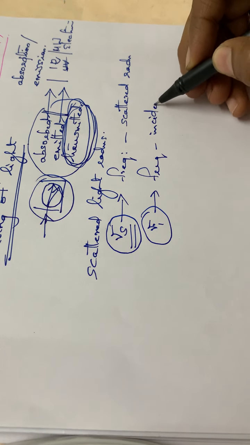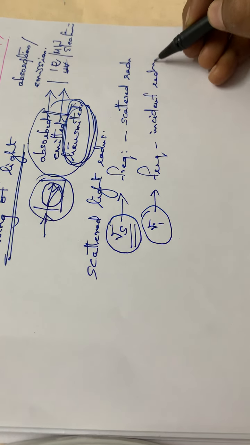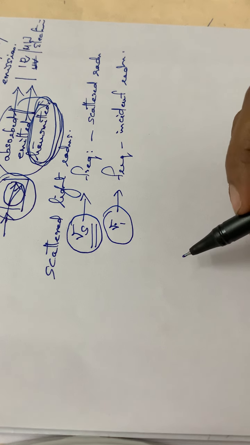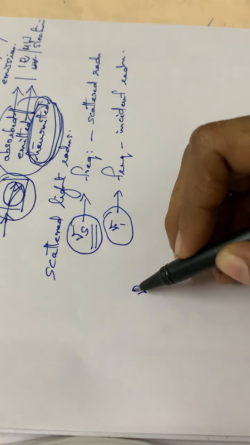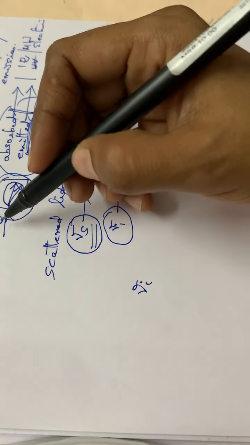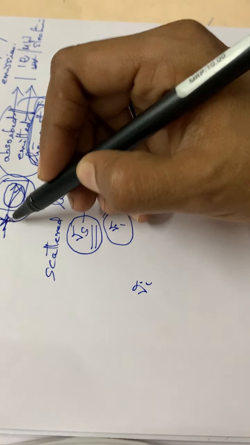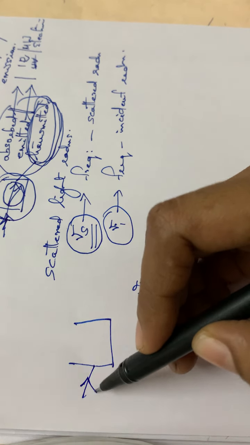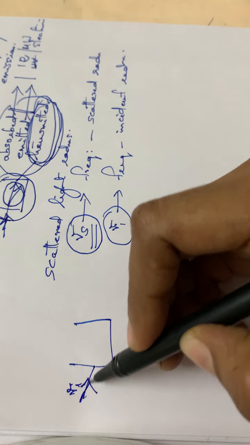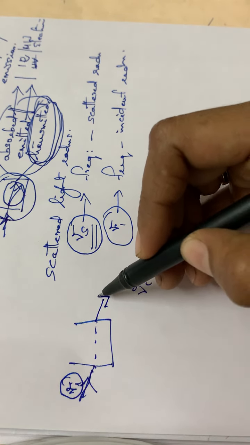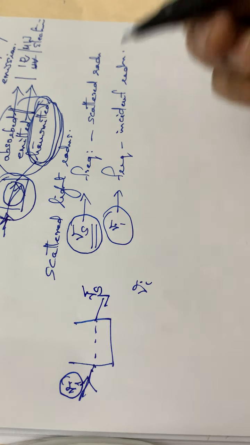Suppose while scattering occurs, some of the light radiations will have the same frequency as the incident radiation. Let the frequency of the incident radiation be nu I, and after it gets scattered, let the frequency be nu s.